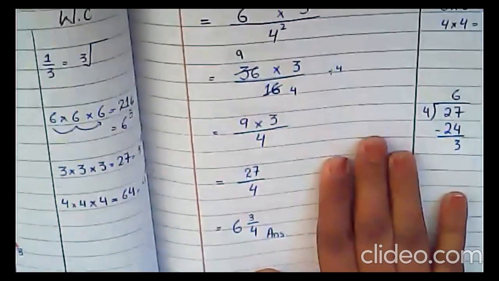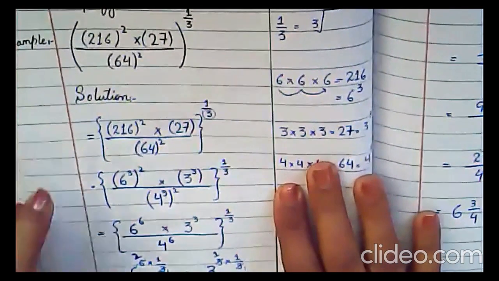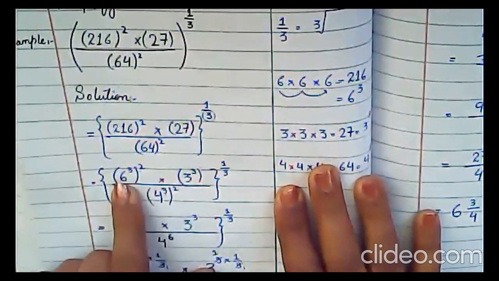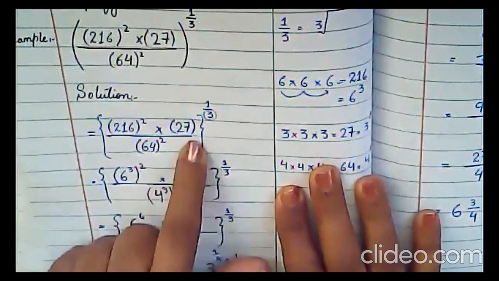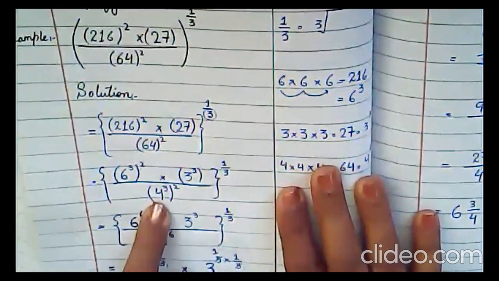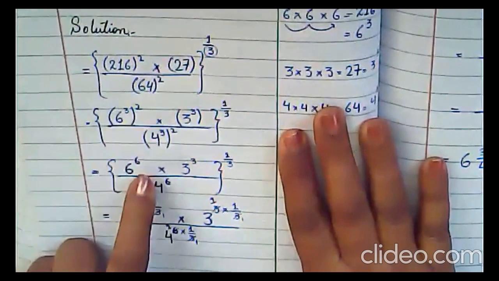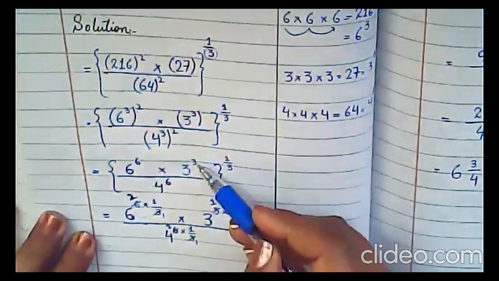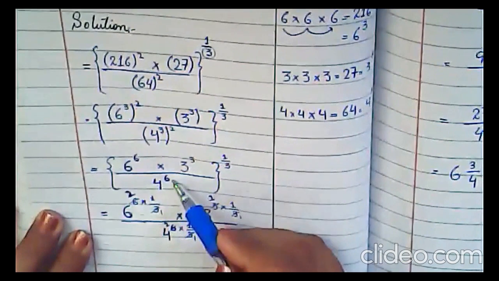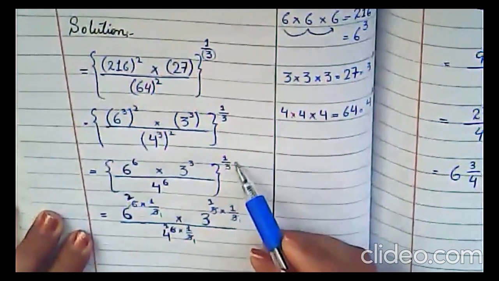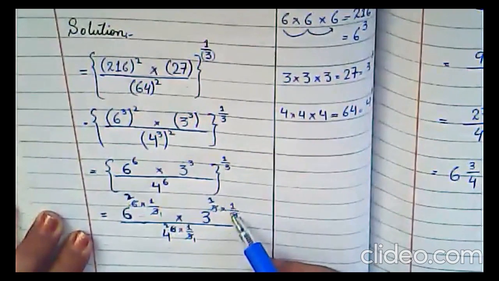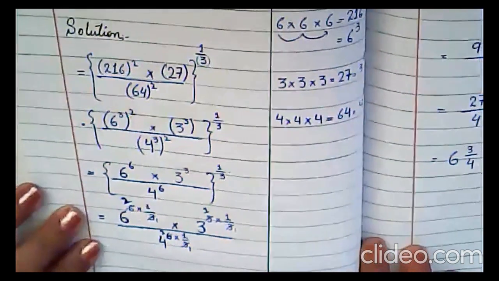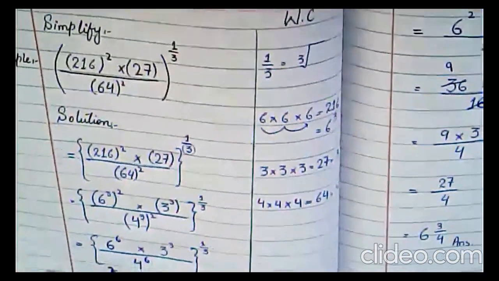I'm repeating again. This is your question, and you have to take the cube root. So you have to identify which cube root of which cube is given. 216 is a cube of 6, 27 is a cube of 3, and 64 is a cube of 4. Then in the next step we multiply power with the power. So 3 multiplied by 2 will be 6, and here you have power 1. Now again, this whole term has a power, so the power will be multiplied with each power. Then simply you will cancel it. This is the way to solve question number 10.